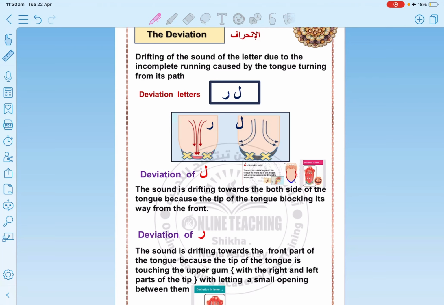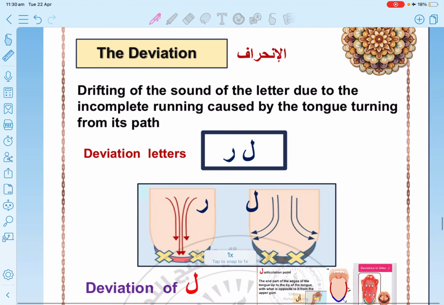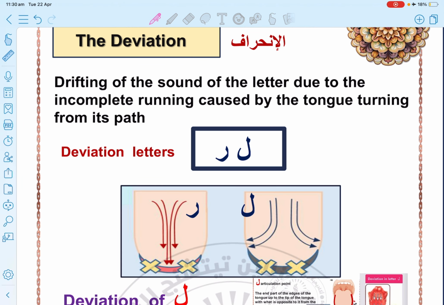Today, inshallah, we will continue with a new characteristic, and we will continue the characteristics that have no opposite. Our characteristic for today is called al-inhiraf, or the deviation. What do we mean by deviation? Deviation is the drifting of the sound of the letter due to the incomplete running caused by the tongue turning from its path. How many letters do we have for the inhiraf? We have just two letters, the lam and the ra.